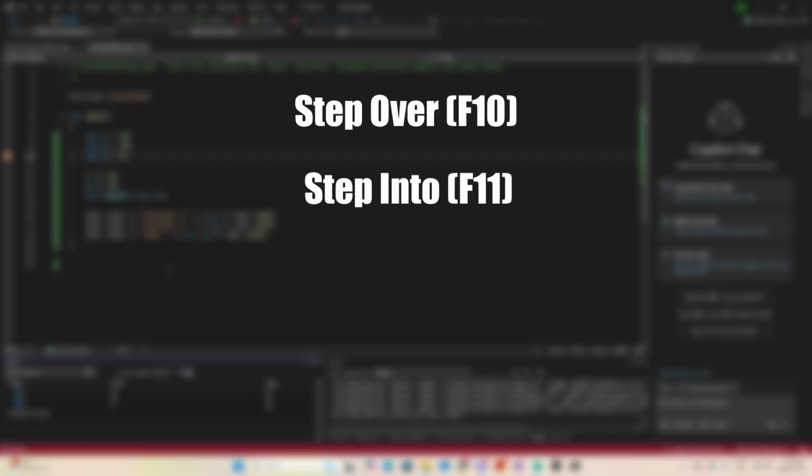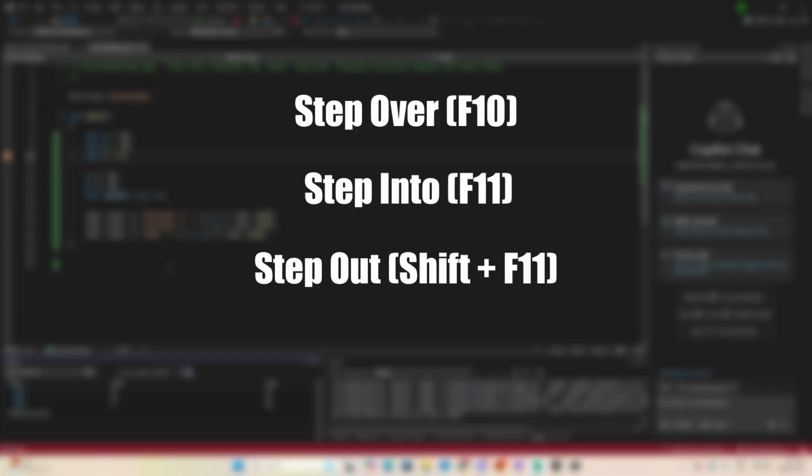Then we have step into, F11, which goes inside the function on the current line. This is the opposite of the previous one, and is perfect when you want to inspect the logic inside a function. Then you have step out, Shift F11, which finishes the rest of the current function and returns to the caller. This is useful when you went inside the function accidentally, or if you inspected whatever you wanted in the function and you want to continue to the next line after the call to that function. And continue, which is F5, runs the program until the next breakpoint or until it finishes.